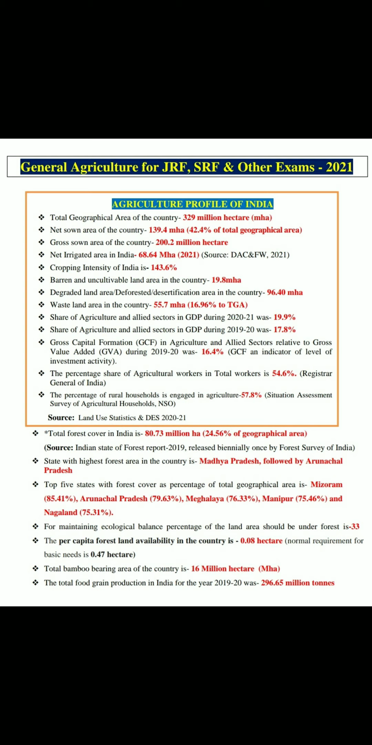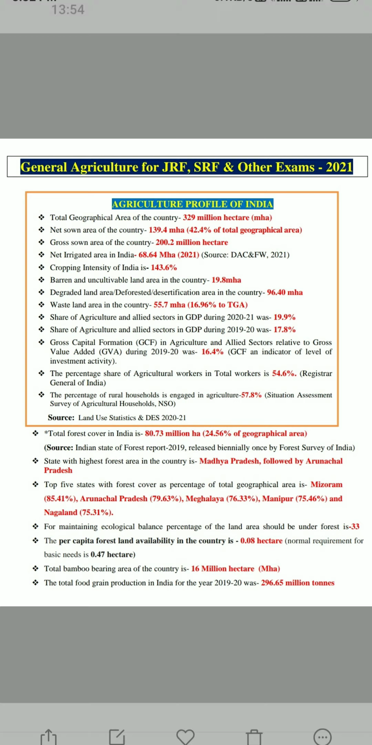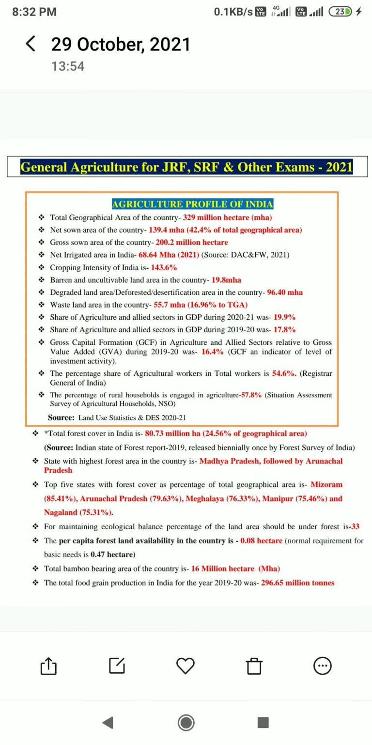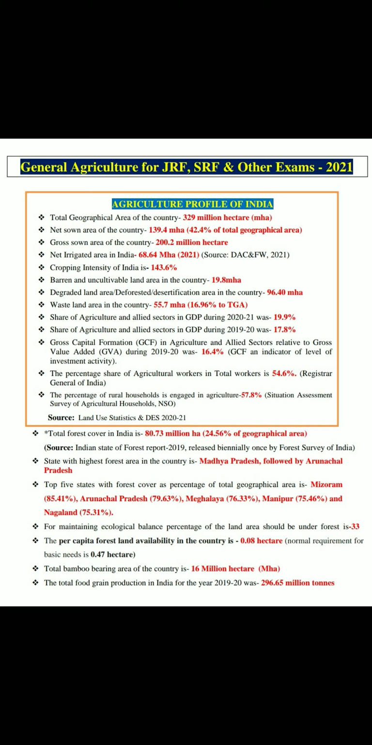Total geographical area of the country, basic need to know. The total geographic area of the country is 329 million hectares. Net sown area of the country is 139.4 million hectares. Gross sown area of the country is 200.2 million hectares. Net irrigated area in India 2021, source DAC and FW, Department of Agriculture, Cooperation and Farmers Welfare, is presently 68.64 million hectares.